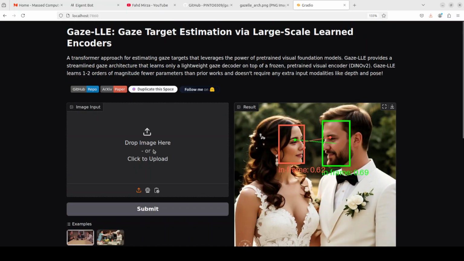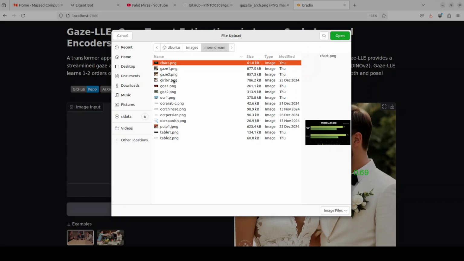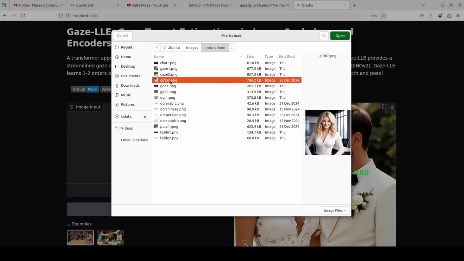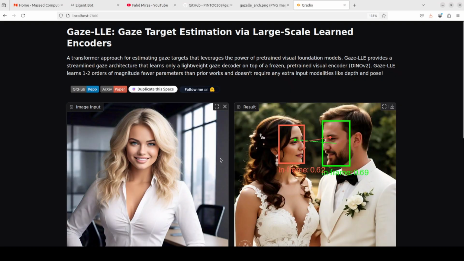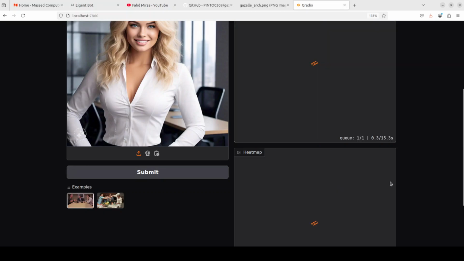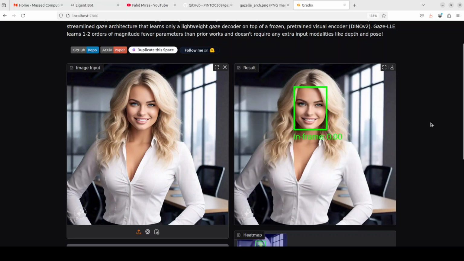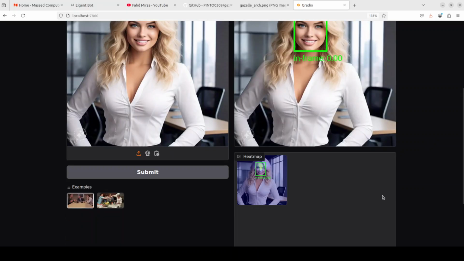Okay, I'm not sure if I have others, maybe I'll check if I have any other. Maybe let's check out this one. This should be fairly simple, but what would it say the object she is looking at? Let's see. So it has just given the frame because she's looking at the camera, right? So it is not available. So that is good. So it doesn't hallucinate. That is fine. Very nice.